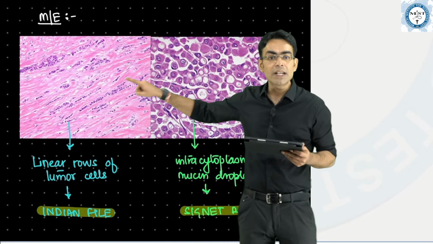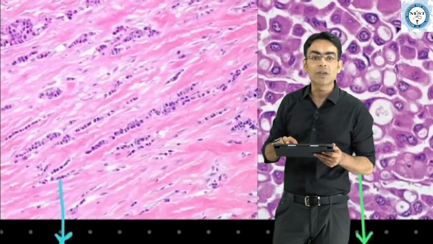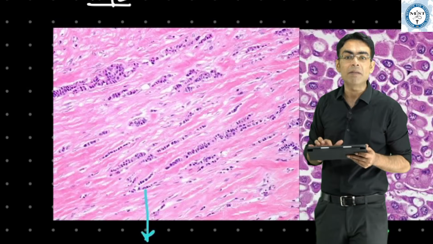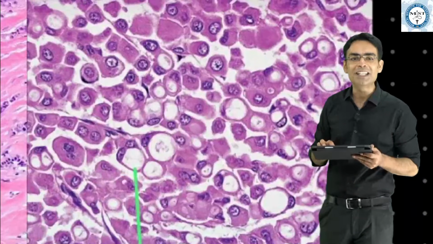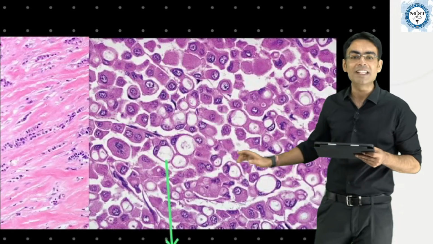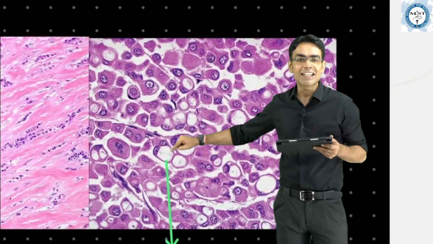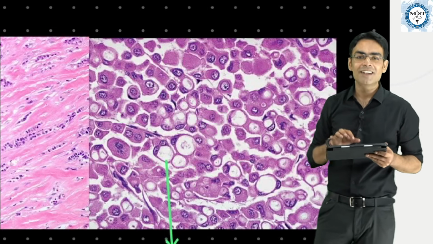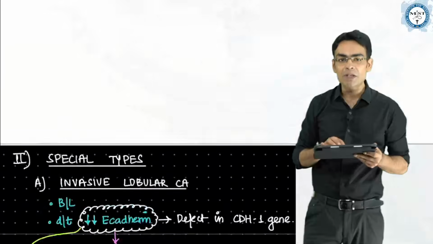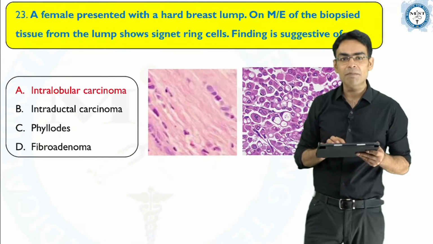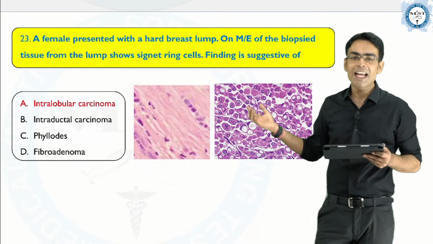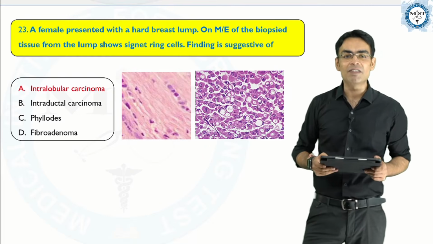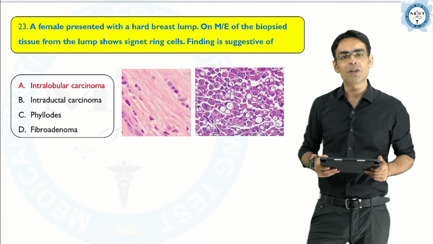This image shows tumor cells arranged in line, like a file, a single file pattern. So this is your single line or Indian file pattern, and these are your beautiful signet ring cells, in which you can very well see that this is a tumor cell and the nucleus is pushed to one side, so it looks like a ring. They have given you the biopsy image also in the exam. Students have told me that both these images were given, and this is a straightforward question coming from the theory part which we have done. The answer for this question would be invasive lobular carcinoma.